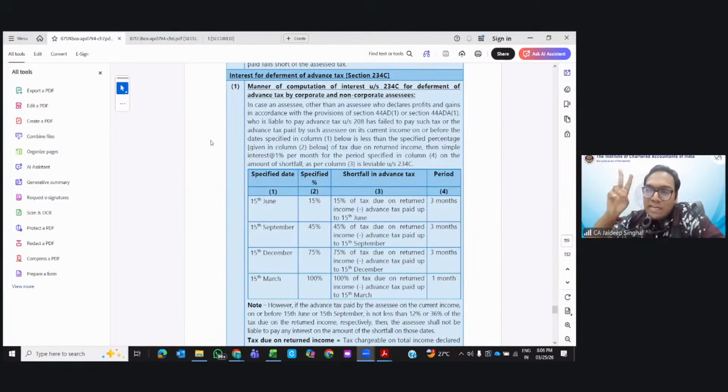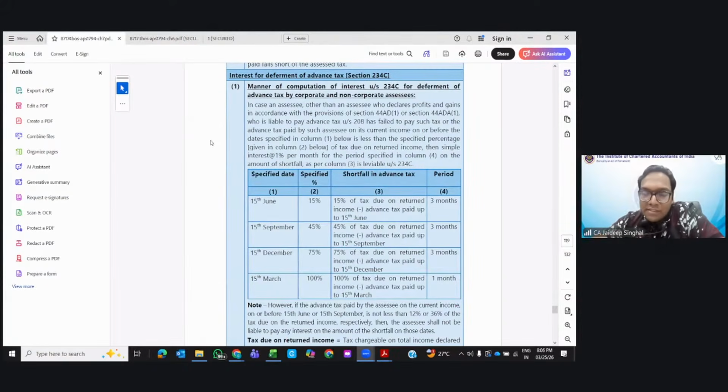Clear? Second thing. If you haven't paid the tax till March 2026, will the government not charge you interest? They will still charge you interest. Then the meter of 234B starts. They say now there is unpaid tax, so 234B will start from 1st April 2026. And till the time you deposit all the amounts, 234B will remain. Got it? Next, third thing.